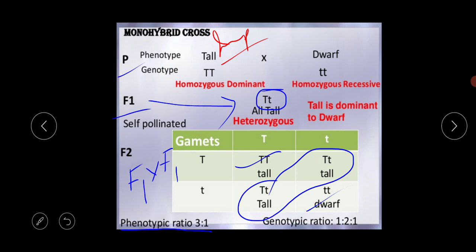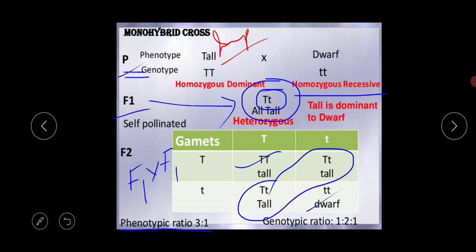The hybrid means capital T small t, and the homozygous recessive parent is the parent generation, small t small t. So you have to cross capital T small t with small t small t. Why?